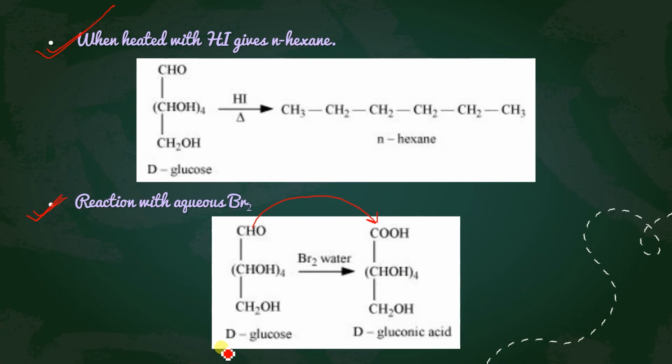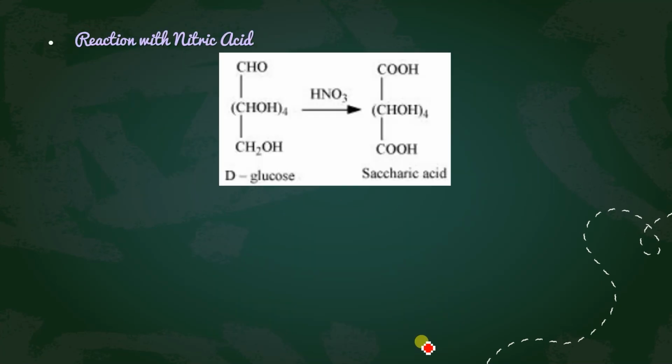If you are confused about what this D is, don't worry about that, we will do it afterwards. So here you have to understand that glucose converts into gluconic acid. When the CHO group of glucose is oxidized to form COOH, it is called gluconic acid. And the third important reaction is the reaction with nitric acid.